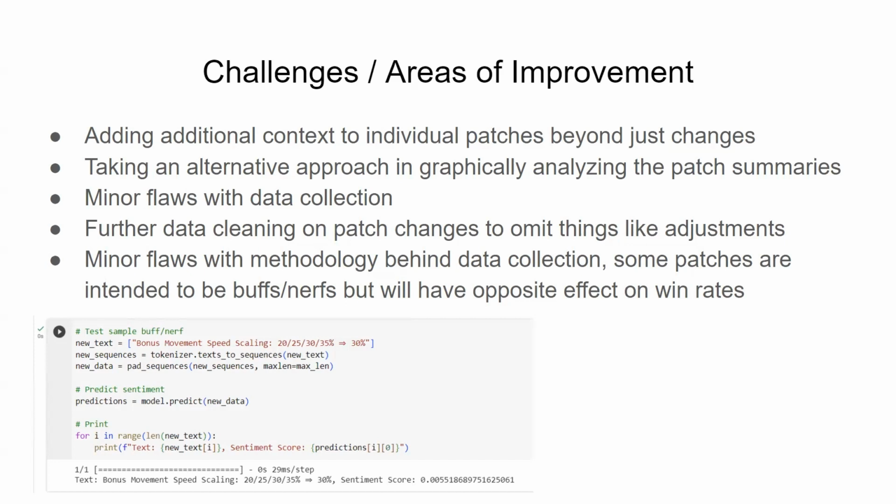Previously in the slides, you saw that not only were there the changes highlighted in red, but there's actually a paragraph before every change where the people that create the patches are explaining where they're coming from whenever making a change to the champion. And we think that there's a lot of context in these summaries that could possibly be applied to the model.